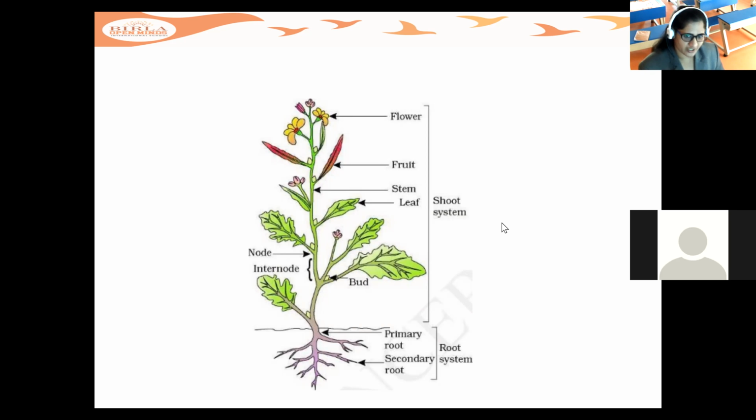Like how reproduction takes place in animals and human beings, who give birth to young ones, plants do not have any complicated way of reproduction.